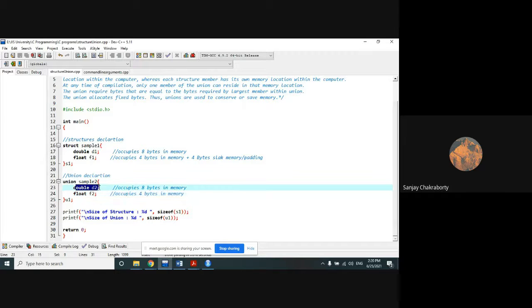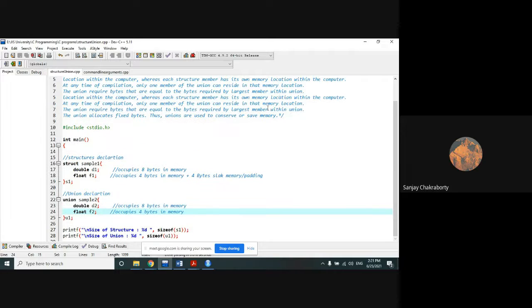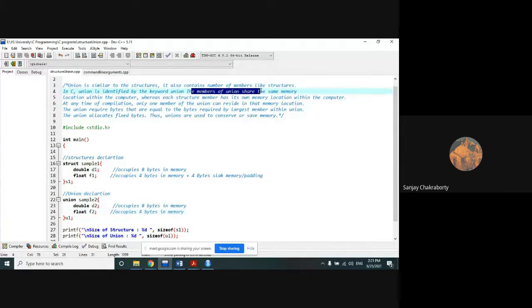In case of this union sample 2, what will be the size of the union? I have already told you, union means the members share the same memory, and only one member of the union can reside in that memory location. This is also very important. I've also told you similar points that you have already written in your paper.